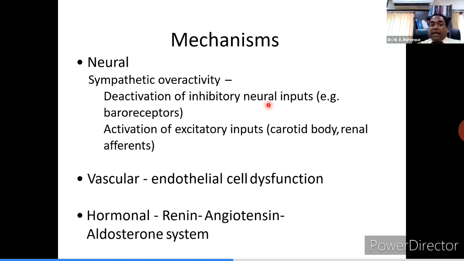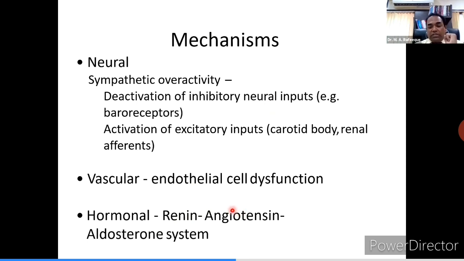Whereas, on the contrary, there is activation of excitatory influences over the sympathetic nervous system or the heart, peripheral vessels, kidney. So this is the neural mechanism. We will see one by one in detail also in future slides. Vascular mechanism, endothelial dysfunction has been labeled as one of the reasons, and in hormonal there is abnormality in RAAS,